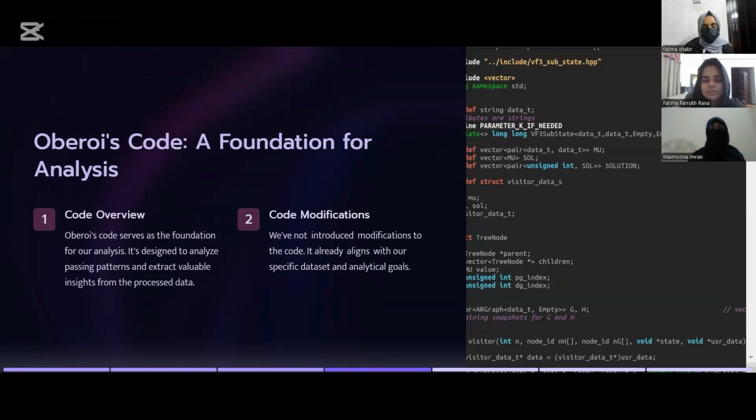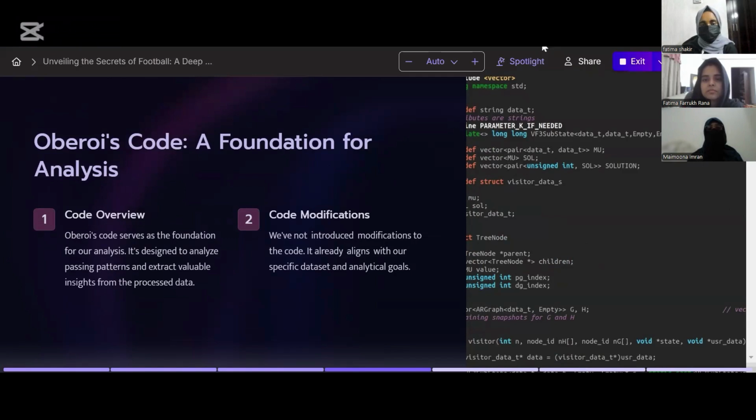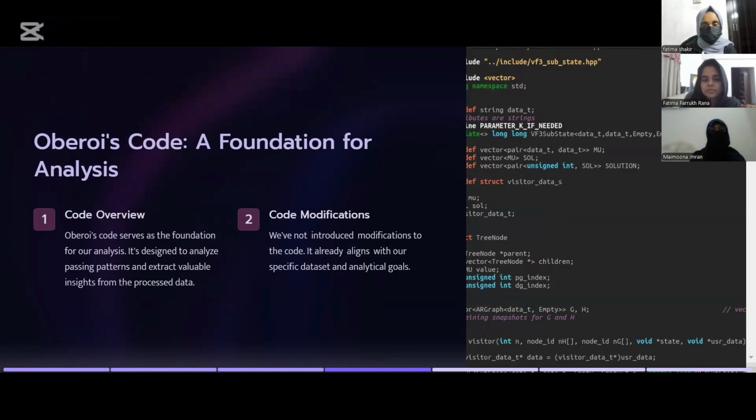Okay, so now I'll demonstrate how the input data has been prepared and converted into graph representations suitable for analysis using dynamic subgraph isomorphism. So we start with a data set of football passes in CSV format. Each row represents a pass, including attributes such as the time the pass was made, the player who made the pass, and the player who received it.